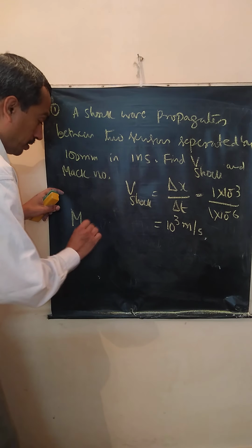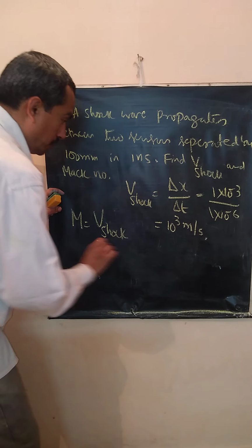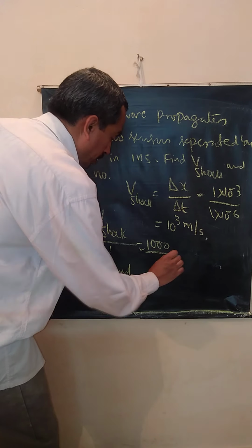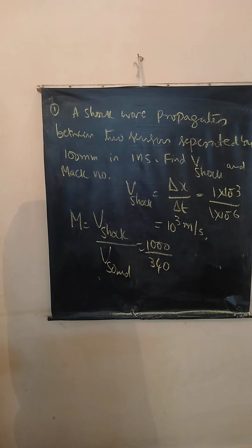What is the Mach number? V shock by V sound. 1000 divided by 340. Velocity of sound at normal temperature conditions is 340. So you get the Mach number, approximately Mach number 3.